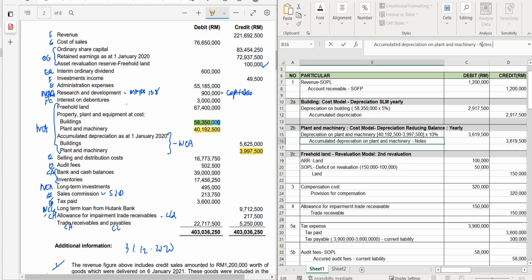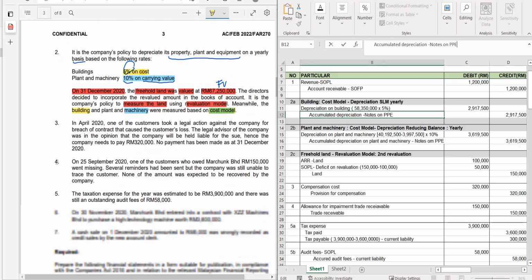Do not forget to show this in your notes on PPE. Show the cost and the accumulated depreciation, as well as the expenses section. So accumulated depreciation is going to be shown in the notes on PPE, but the depreciation itself will be part of admin expense. Next one.